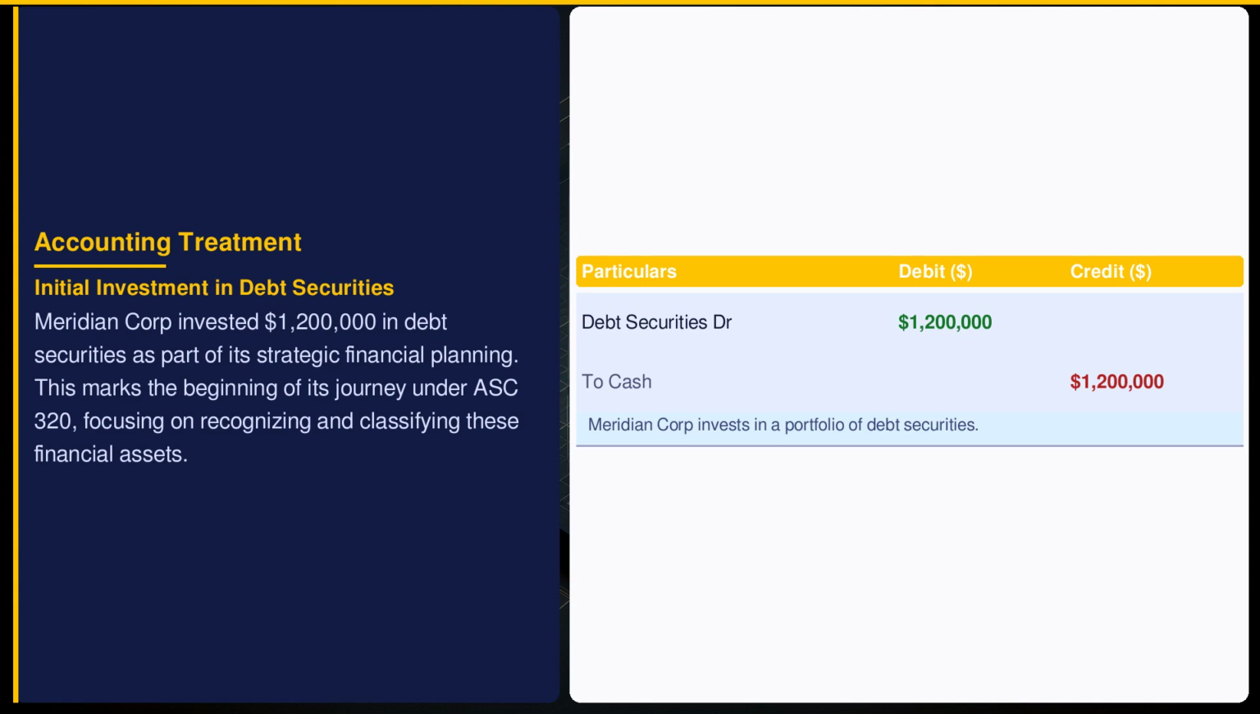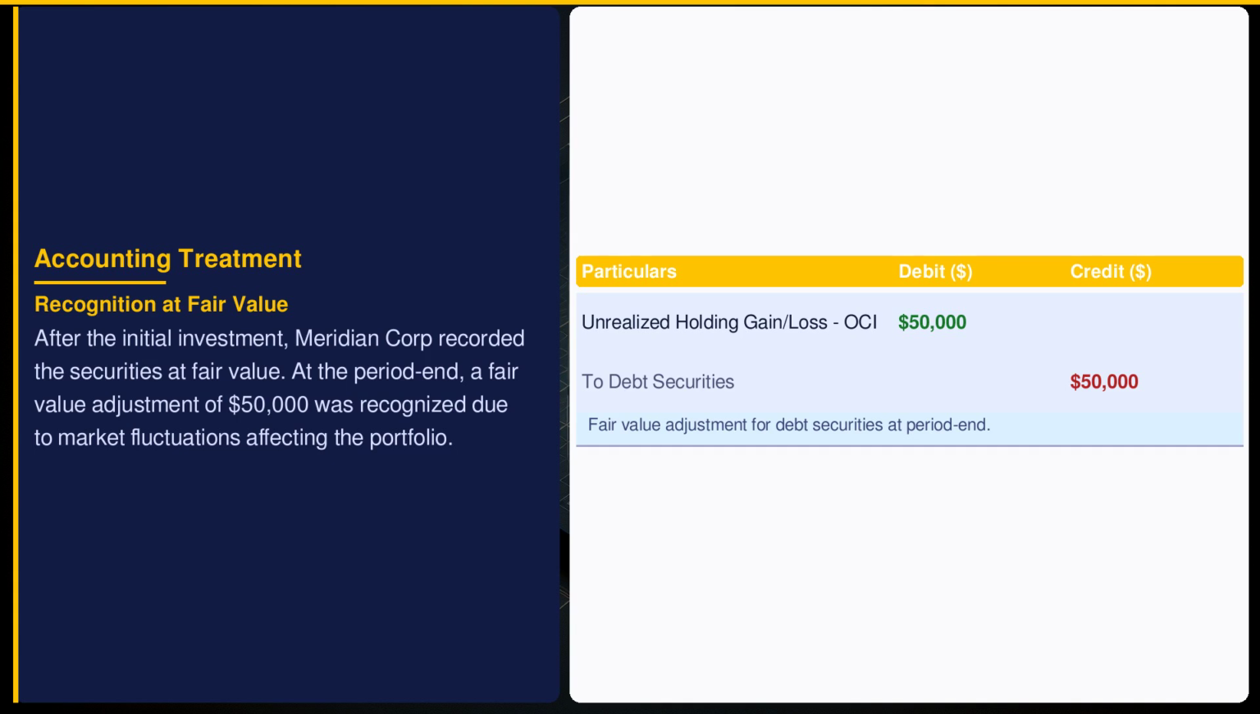The journal entry reflects the use of cash to acquire these assets, impacting the company's liquidity while adding to its financial assets. This is crucial as it sets the stage for future accounting treatment, ensuring the securities are recorded at fair value. ASC 320 requires debt securities to be recorded at fair value.